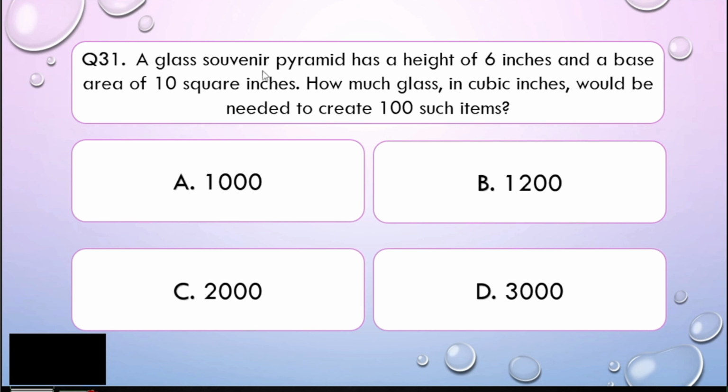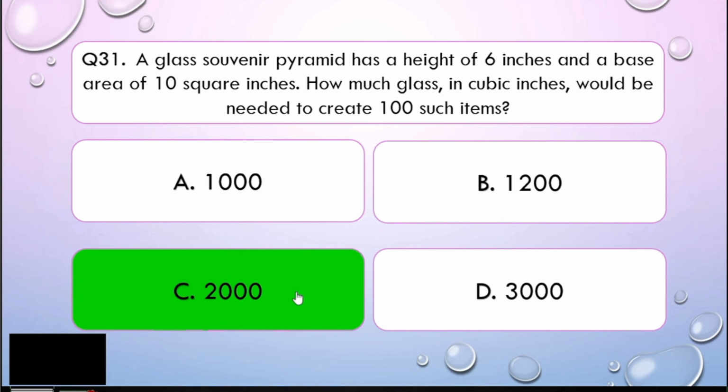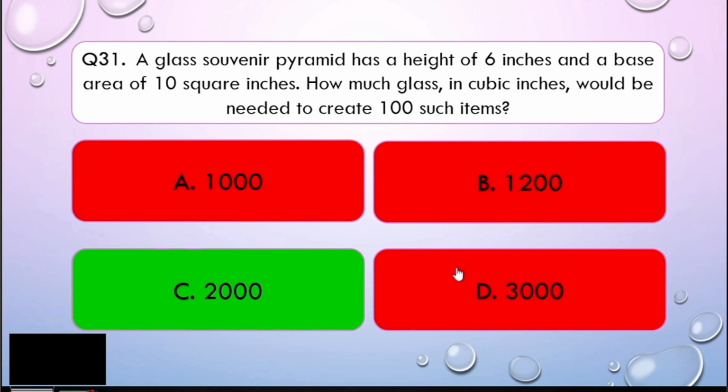In order to create 100 such items, we will multiply the volume by 100, and that is 20 times 100, giving us letter C, 2,000. Easy, right? Very easy, my dear math learners. So the technique in solving problems is that you need to understand first what is asked in the problem. Now, let us go to question number 32.